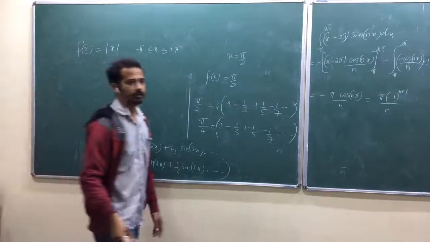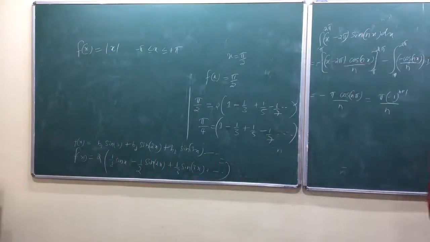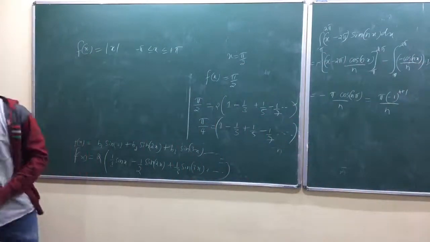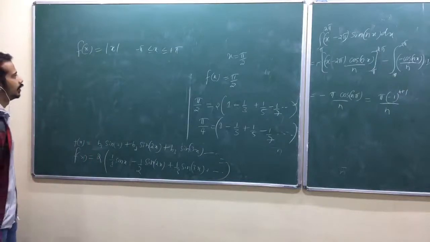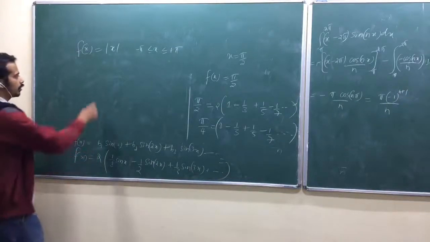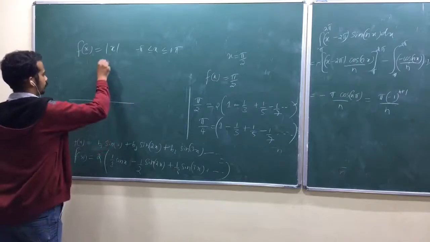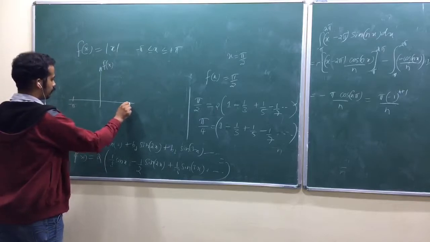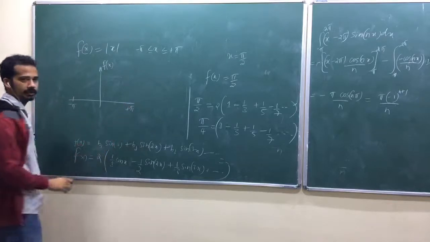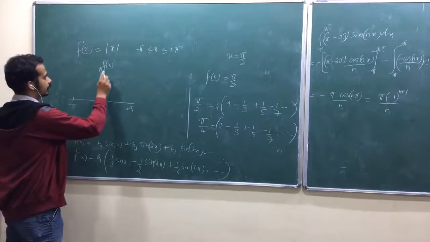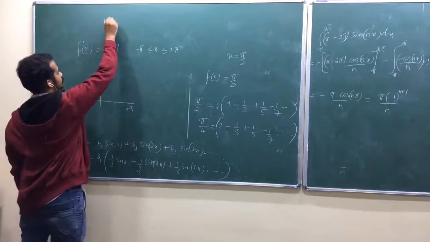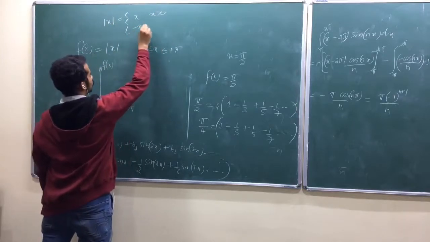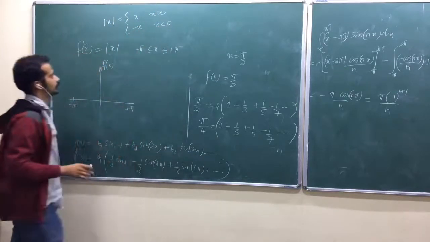Okay. Now, what would you do? f of x equal to mod x. How do you draw that one? Now, minus pi to plus pi, look here, it is a symmetric limit, am I right? So, how do you define mod x? Mod x equals x when x is greater than 0, mod x equals minus x when x is less than 0, isn't it?